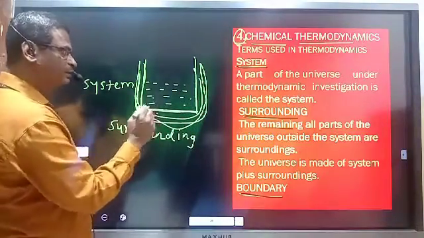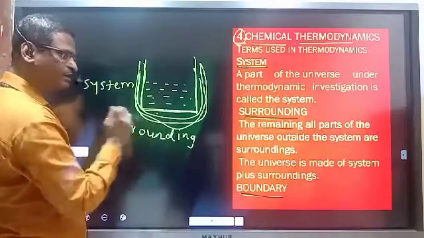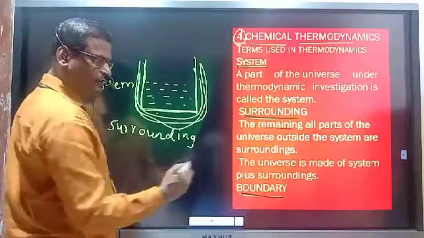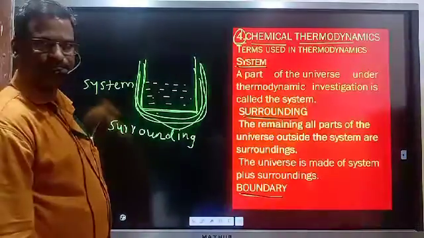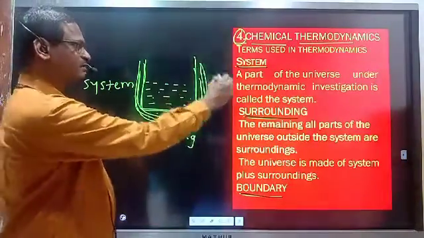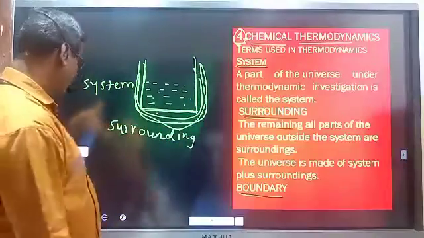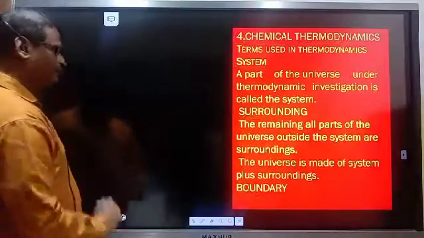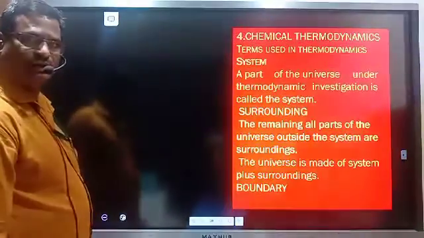That line which separates the system from the surrounding is known as the boundary. So these are the three important terms: system, surrounding and boundary, that we have to consider in thermodynamics.